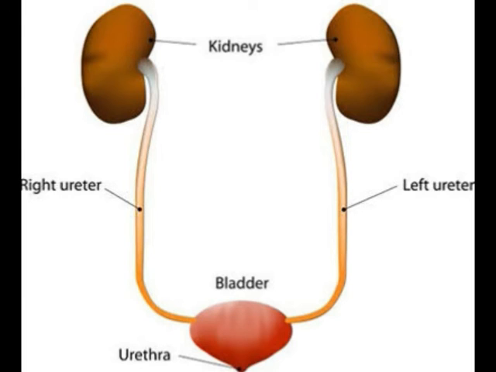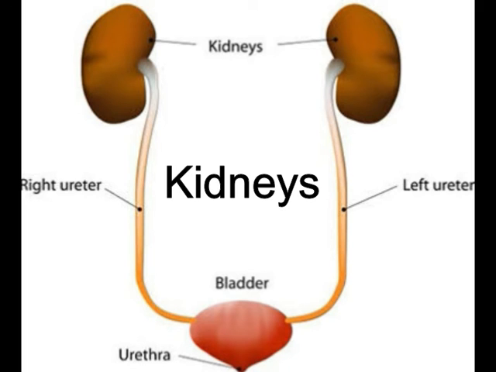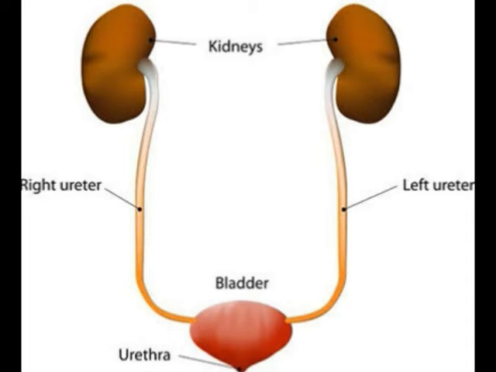The components of the urinary system. Number 1, kidneys. Kidneys are two bean-shaped organs lying close to the lumbar spine on either side. They are multifunction organs that form urine and control its concentration. Number 2, ureters. Two hollow muscular tubes arise from each kidney and end at the urinary bladder, connecting the kidneys to the bladder.